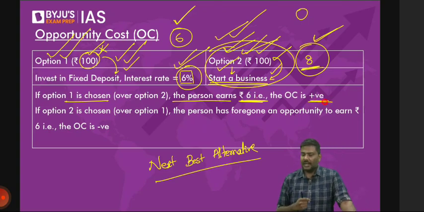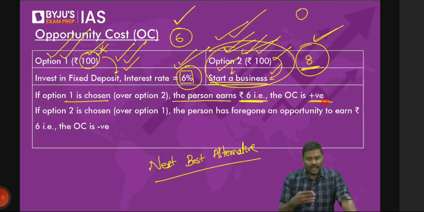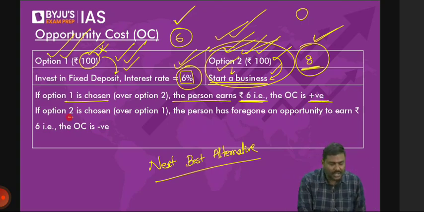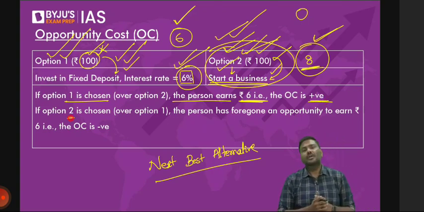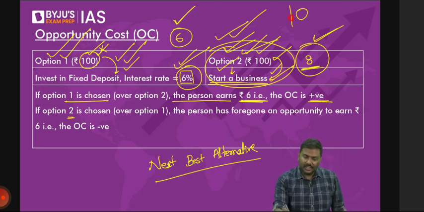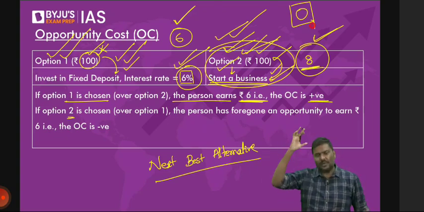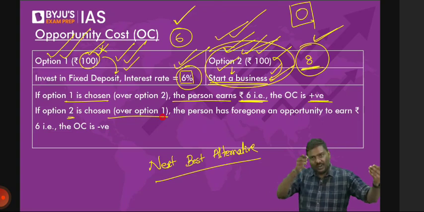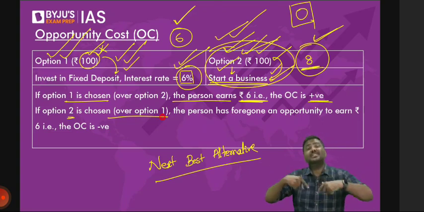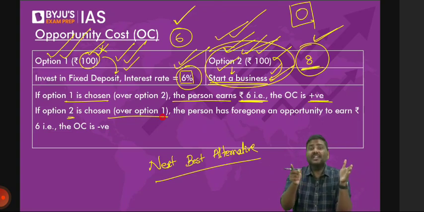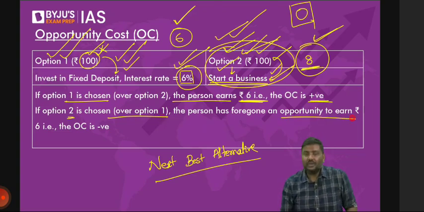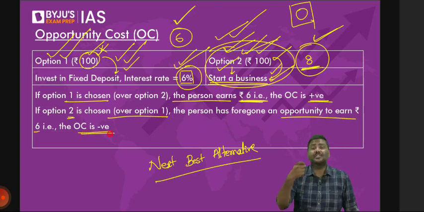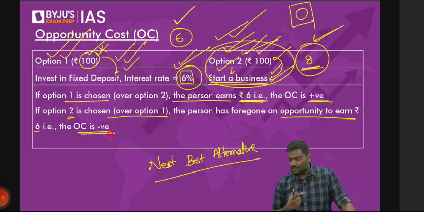Opportunity cost is positive. Now, rather than choosing option 1, imagine you have chosen option 2, and you started a business. You did not earn anything. No profit. 0 rupees profit. Now, if you had chosen option 1, you would have earned 6. But because you have gone with option 2, you have earned 0 rupees. So the cost of the next best alternative, that is the bank deposit, is that you have lost an opportunity to earn 6 rupees. So the opportunity cost here will be 6, but it will be negative. Any difficulty here?